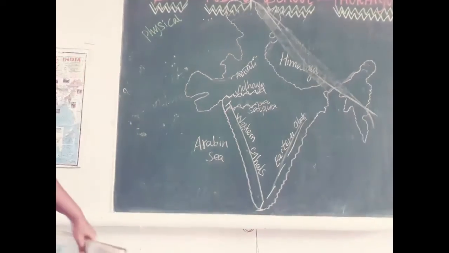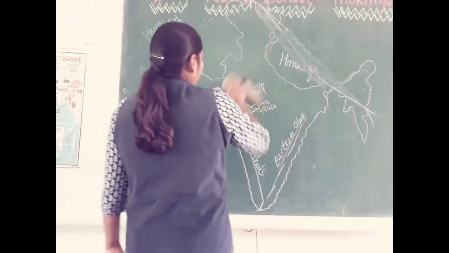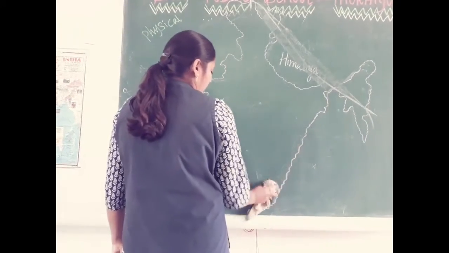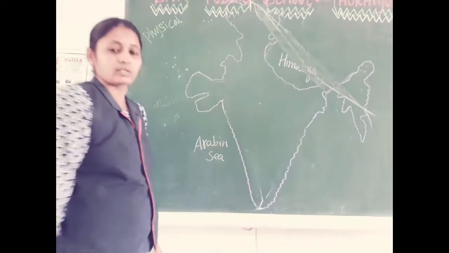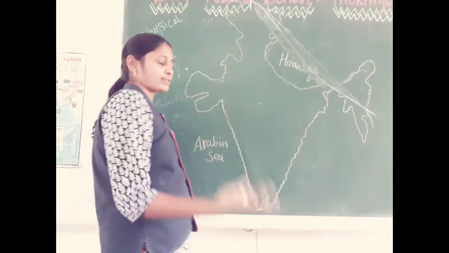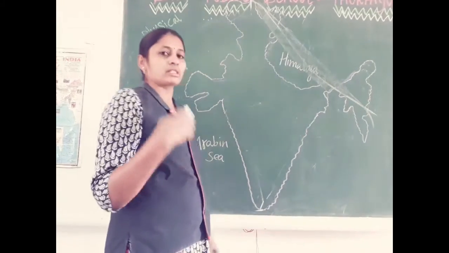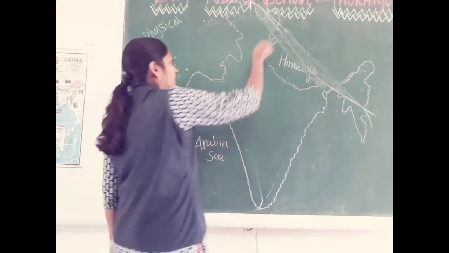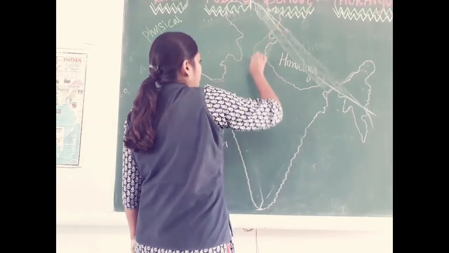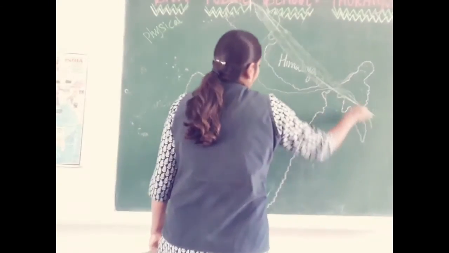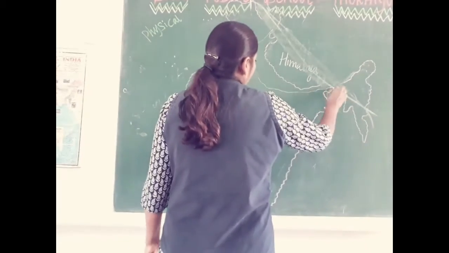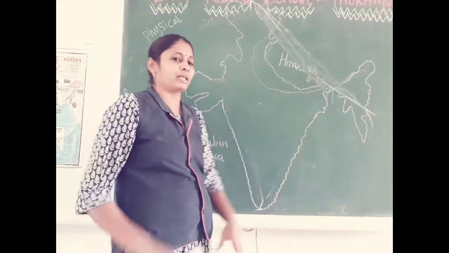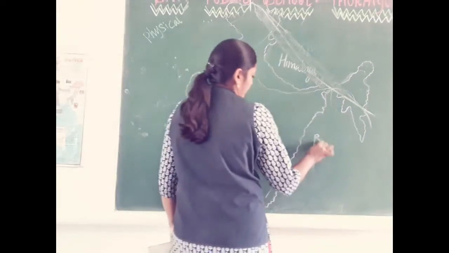Next we are going to discuss important rivers. The Himalayan mountain range is one of the main sources of most rivers. Many rivers originate from the Himalayan mountain range. One of them is the river Ganga. It originates from the Himalayas and flows through many states in India. At last it merges into the Bay of Bengal.